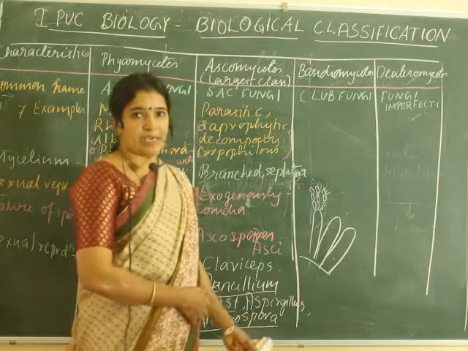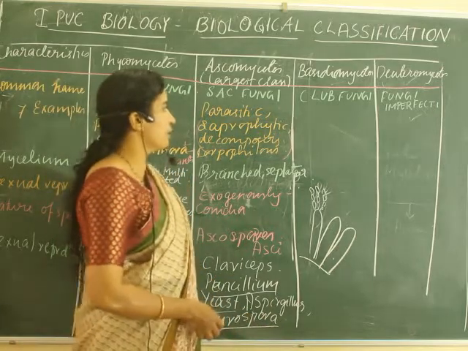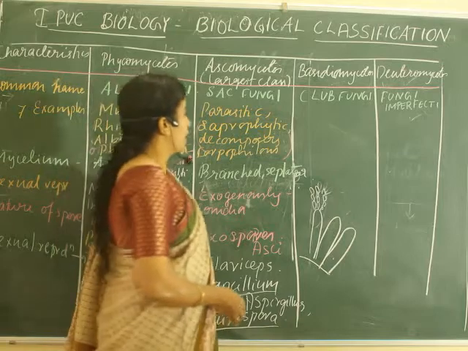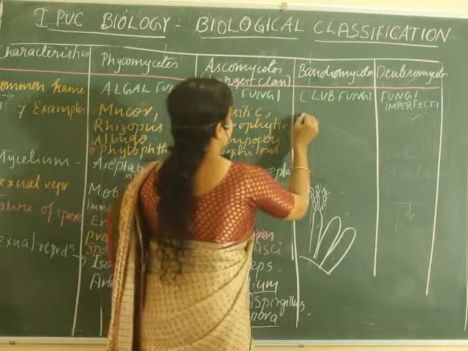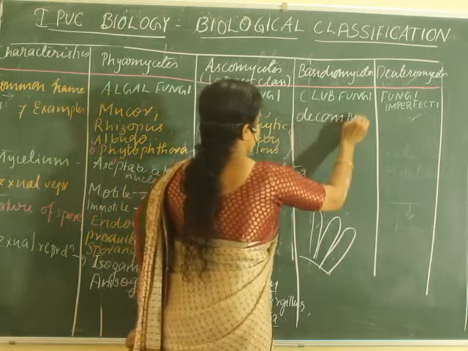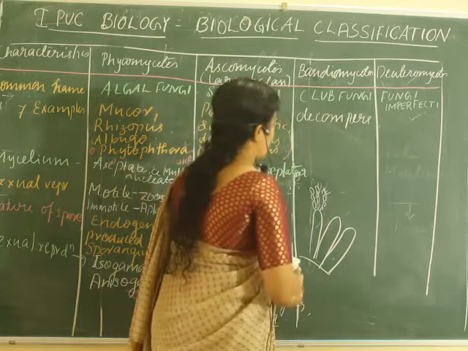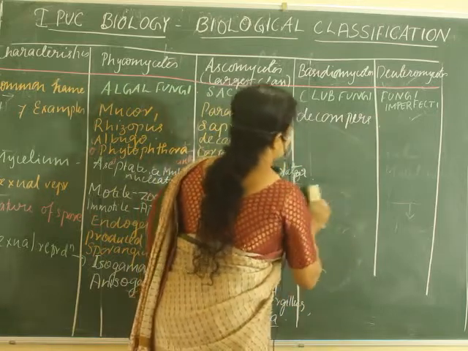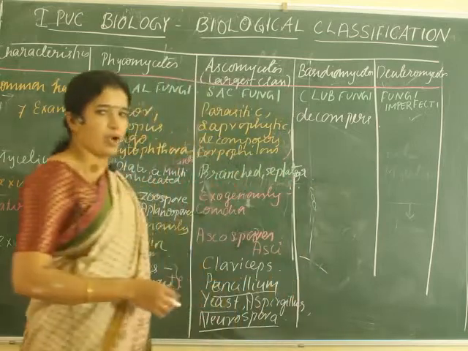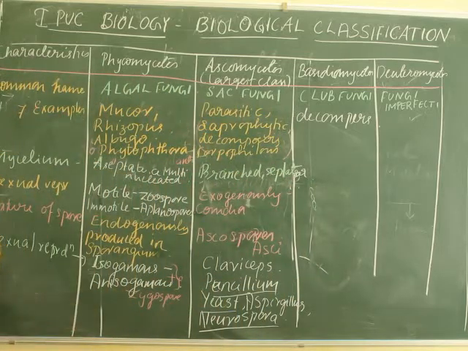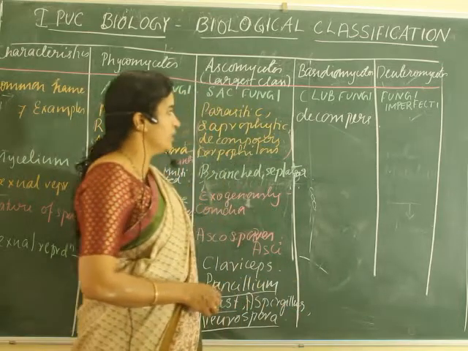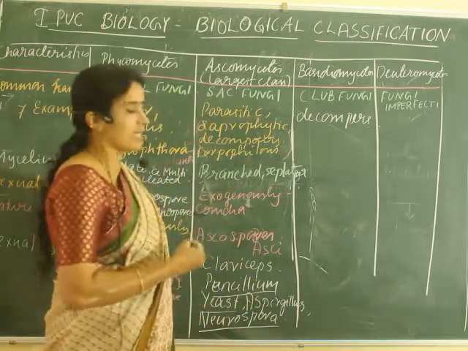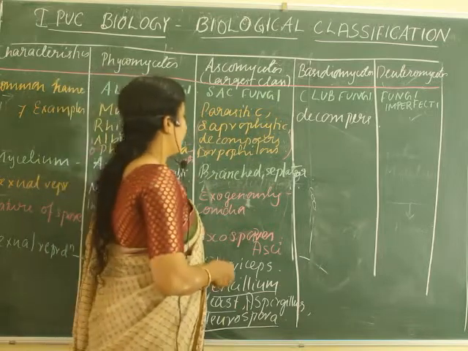Next we will start with the Basidiomycetes. Basidiomycetes is one of the highly significant fungal groups because they act as very good decomposers. And already I said about the mushroom. So mushroom also comes under this Basidiomycetes class. Why is it known as club fungi? Because they reproduce sexually by the formation of basidium, which looks like a club. That's why it is known as club fungi.